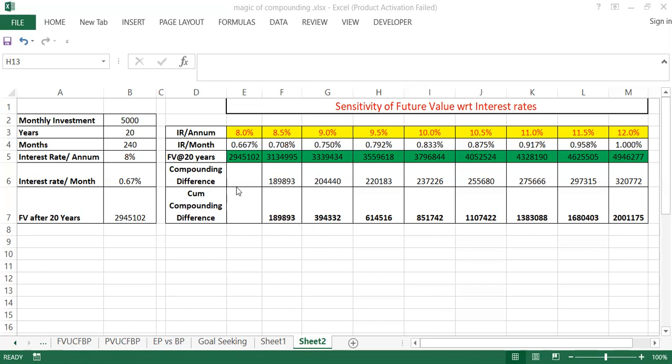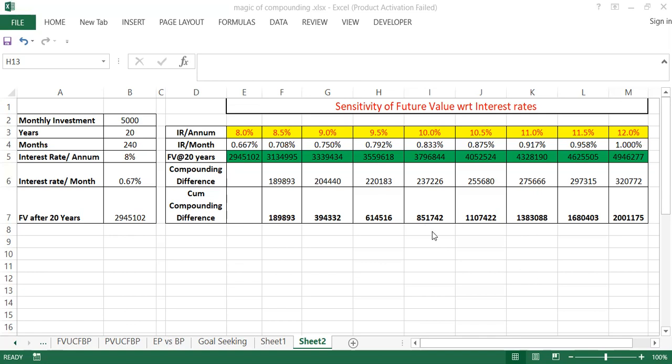So in order to get the advantage of compounding for a very long period of time, you should always focus on and invest in a portfolio or asset class that provides more than the inflation rate, which is called inflation-beating returns.